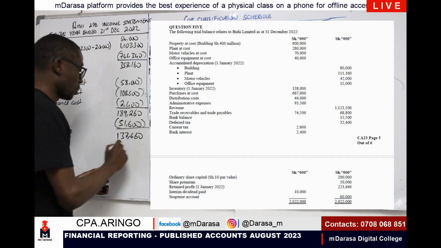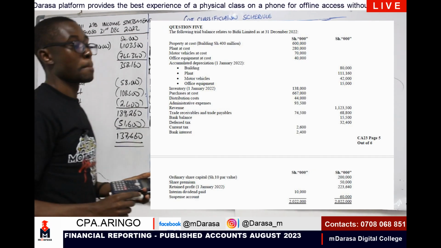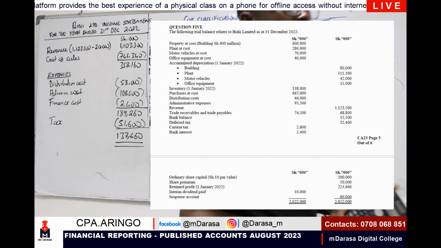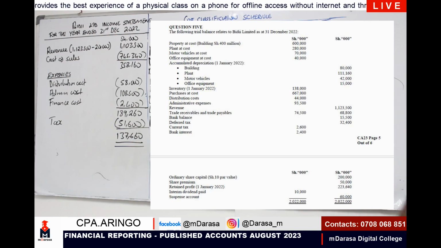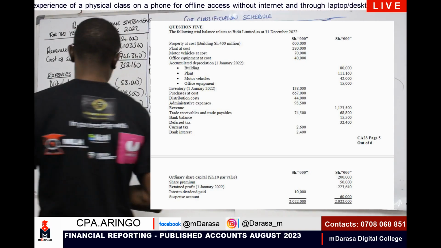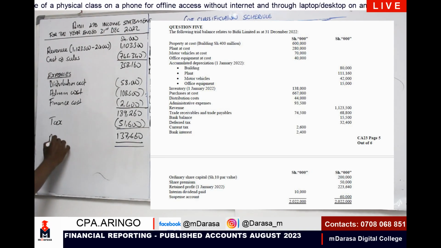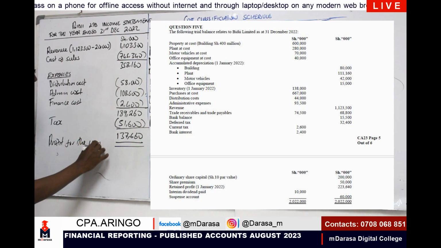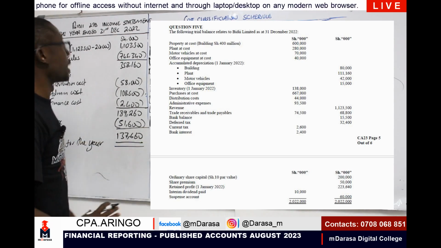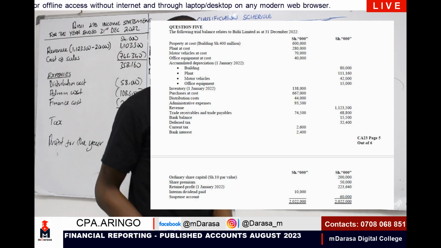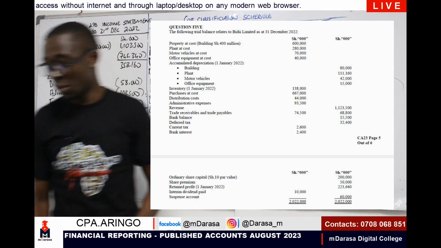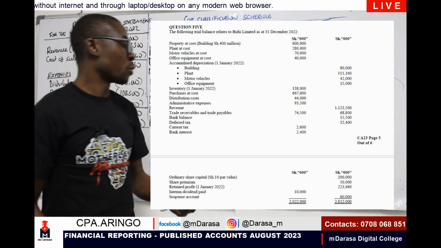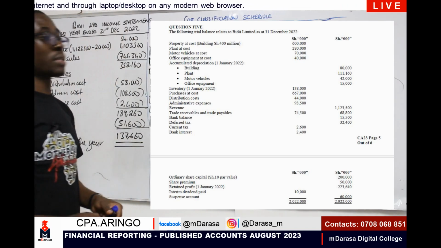That is what Mwalimu is determining. I hope it is the same value that you are getting. Up to that point, make sure that you're on the same page. So this will be the profit for the year. With that, we are done with our income statement. As simple as that. We proceed in preparing our statement of changes